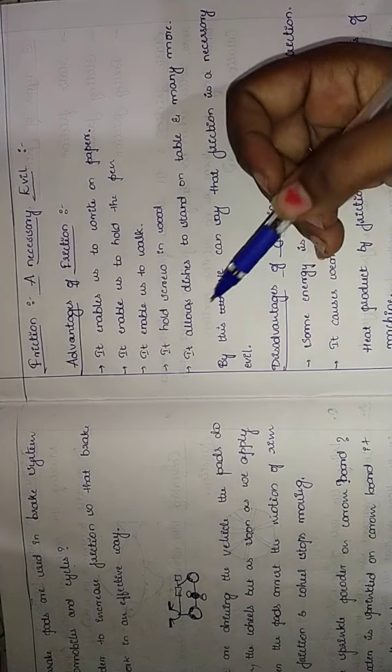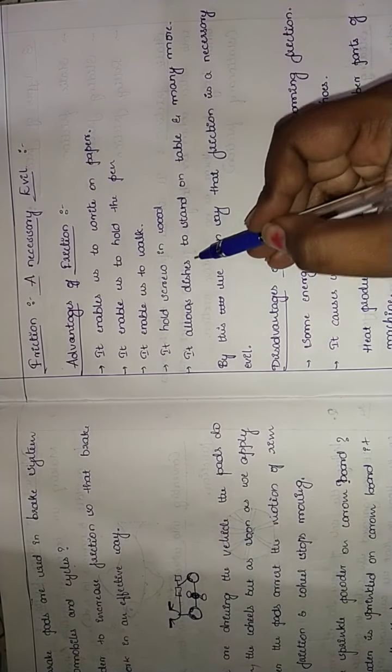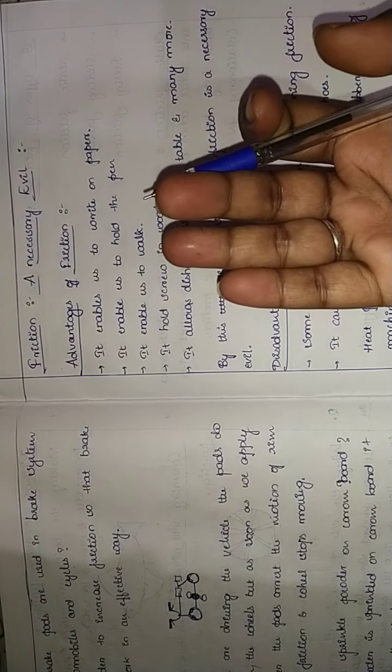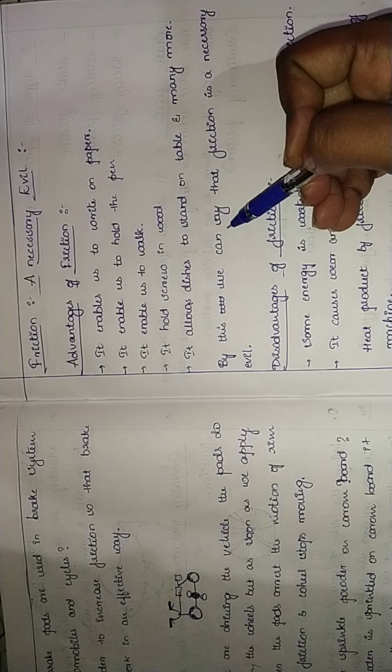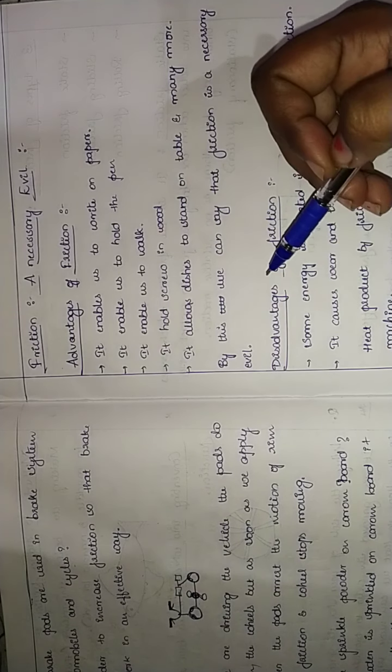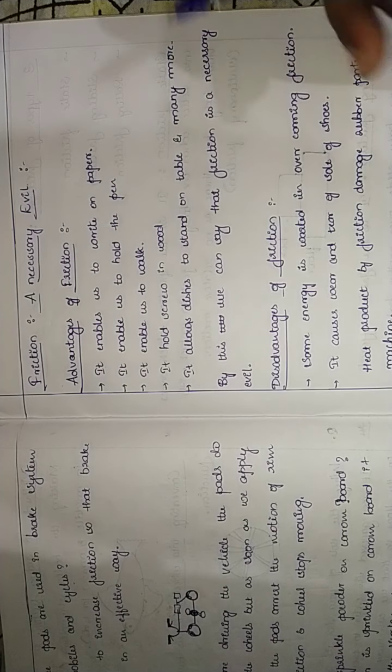These are some of the advantages of friction. Dishes means the food which is there in the plate. So by this we can say that friction is a necessary evil.